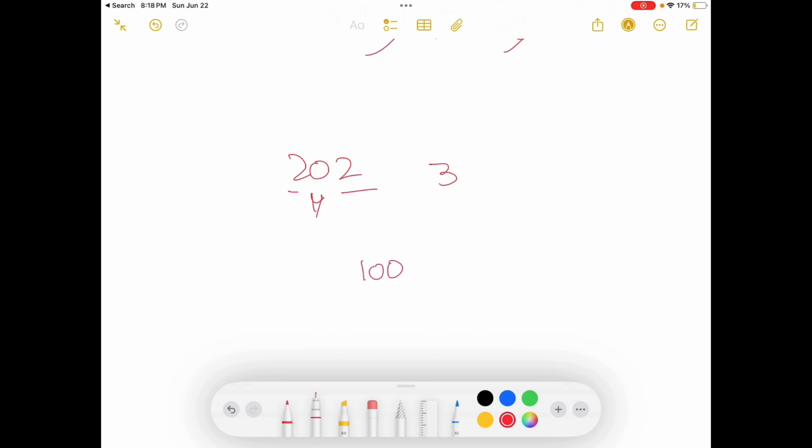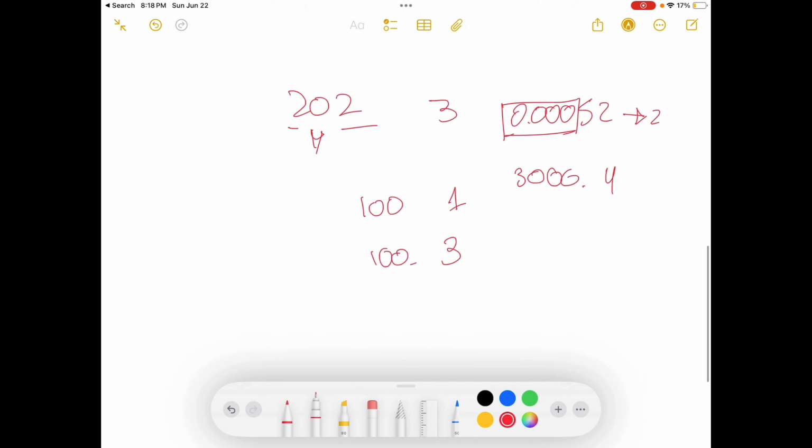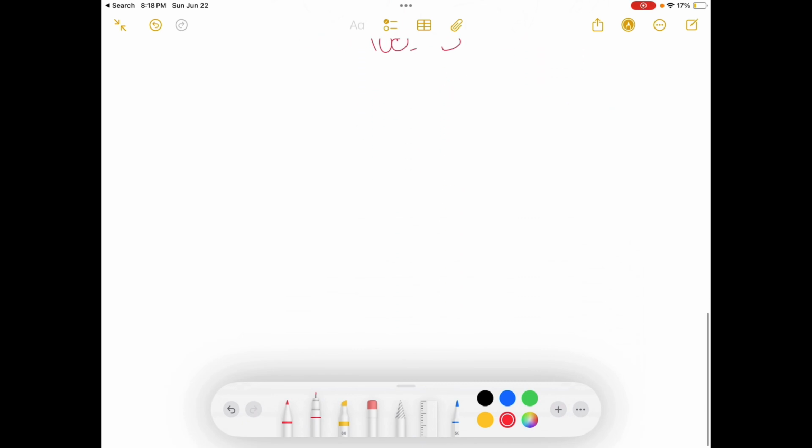Then we have 100 without a decimal point, and since there's no decimal point, it's 1 sig fig. But if it had a decimal point, it would be 3 sig figs. Then 0.00052 only has 2 sig figs, because the leading zeros are not significant. Remember, leading zeros are not significant. So 2 sig figs. Lastly, we have 3,000 with a decimal point, and that gets us 4 sig figs.